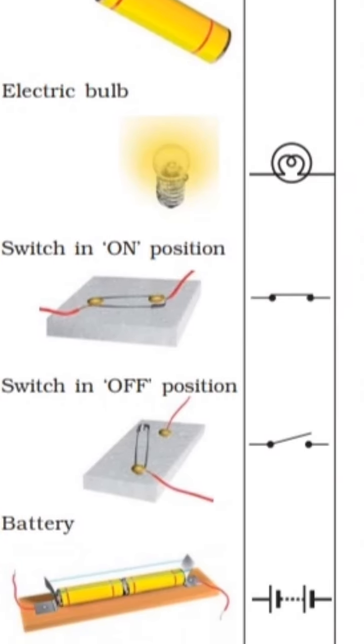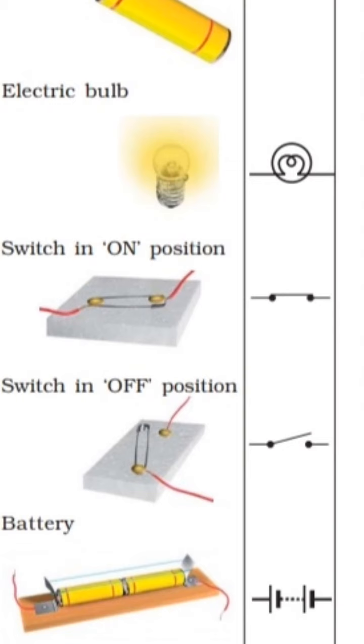Then it is easy. For the switch on position and the switch off position, they are represented by the symbols as shown in the figure. The wires used to connect various components in the circuit are represented by lines.